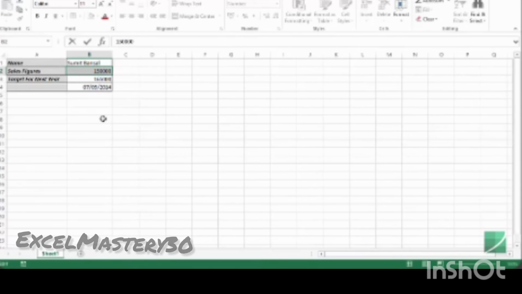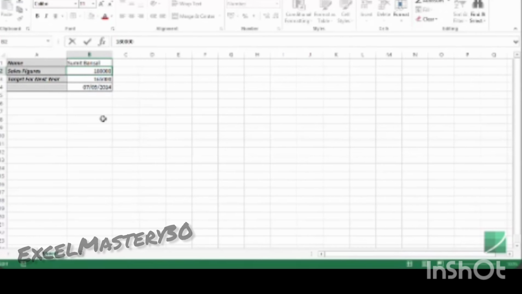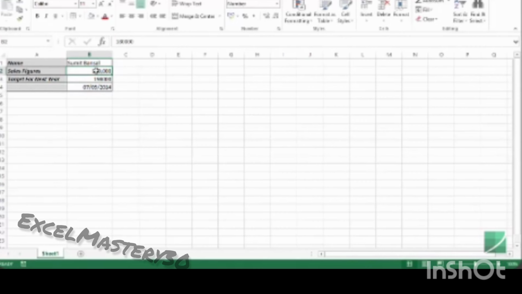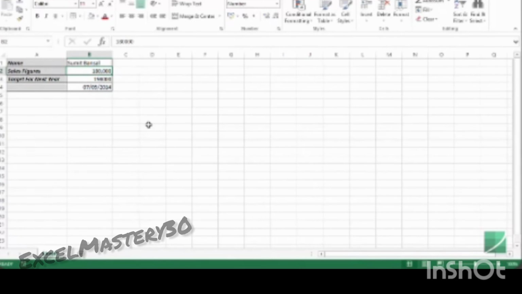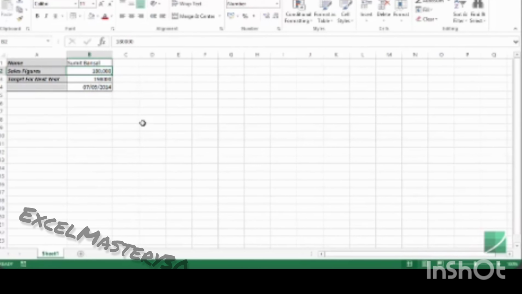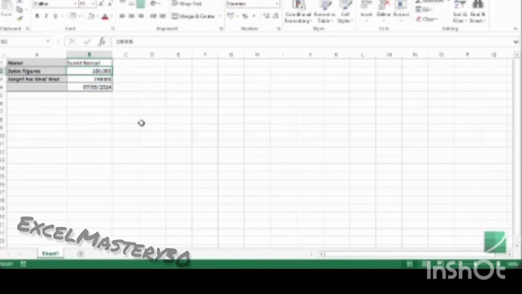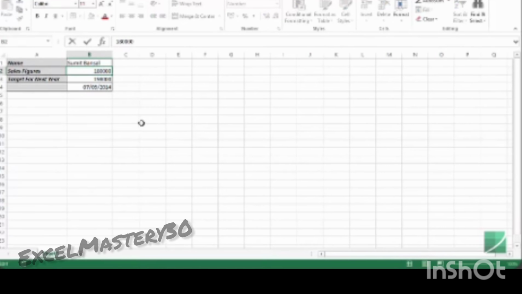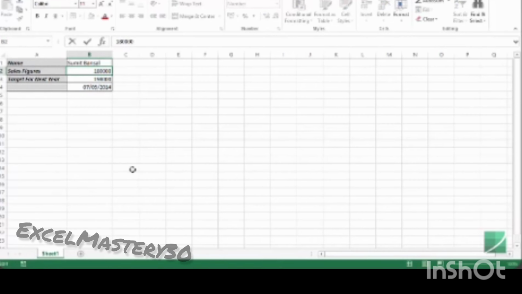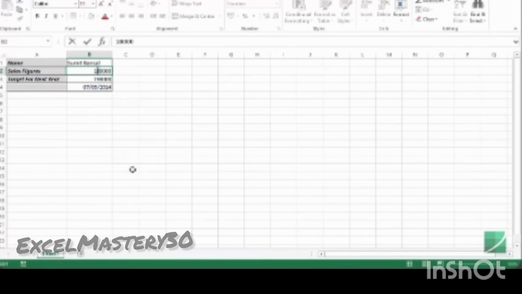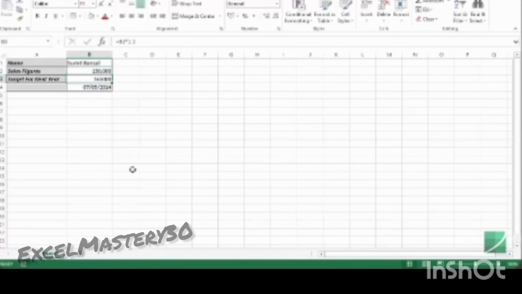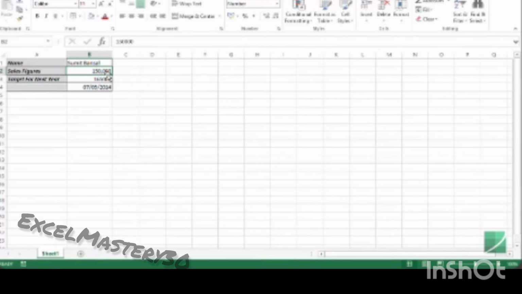So for example, I can make this $180,000. A third way to do this would be to go to this cell and hit F2 on your keyboard. So F2 gets you into the edit mode in a cell. As soon as I hit F2, again it goes into the edit mode, as you can see here at the bottom, and you can change the content. So I can just change one of these characters, I can change 8 to 5, and this would do what I want. And so this is done.